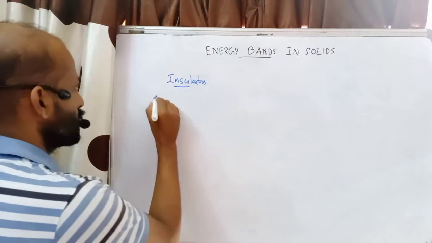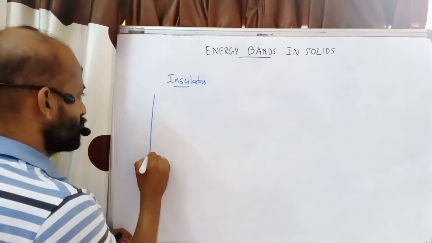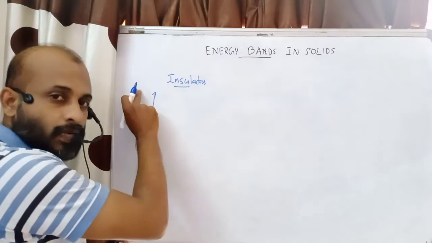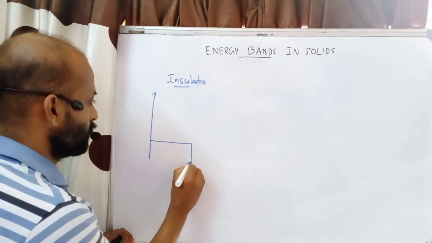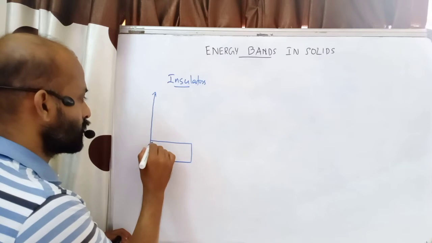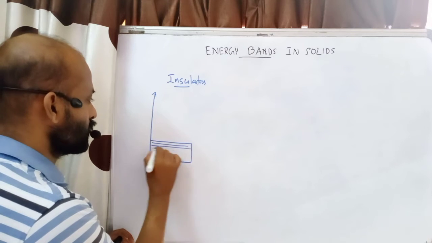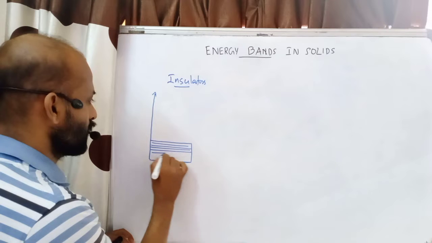For insulators, this is the energy axis. In the upward direction, energy increases. First I will draw the valence band. This is a band. This contains a large number of discrete energy levels like this. Very closely spaced energy levels.